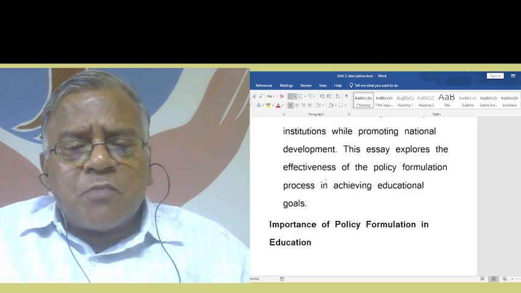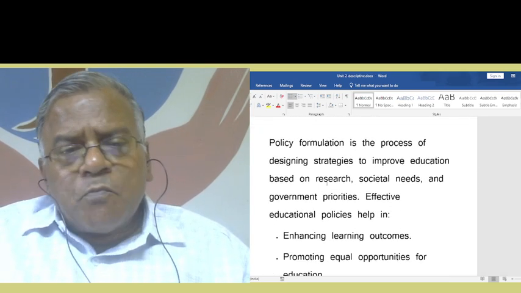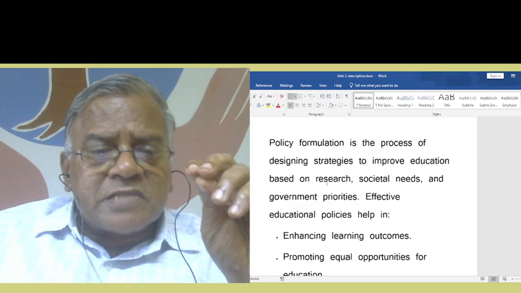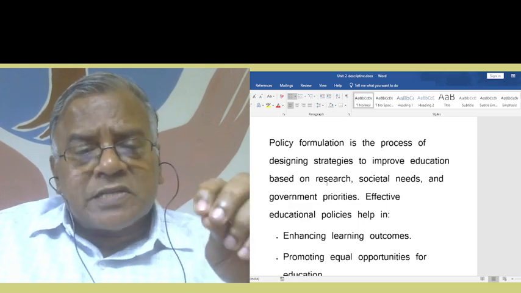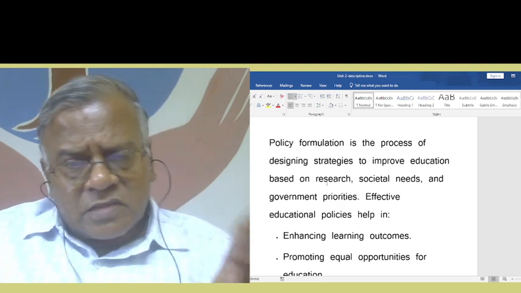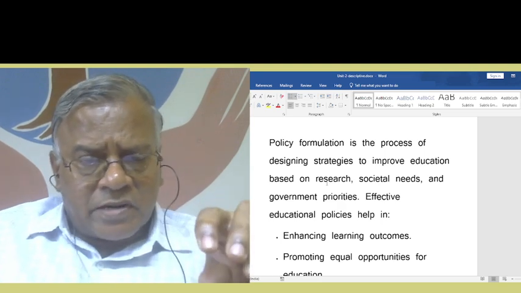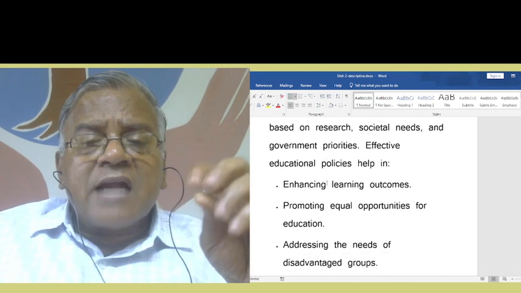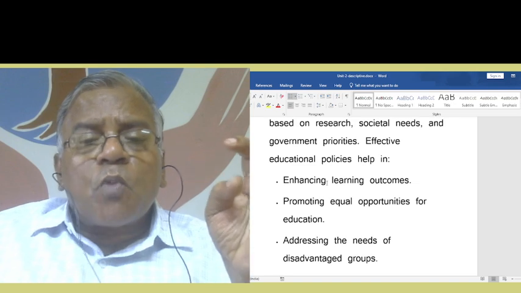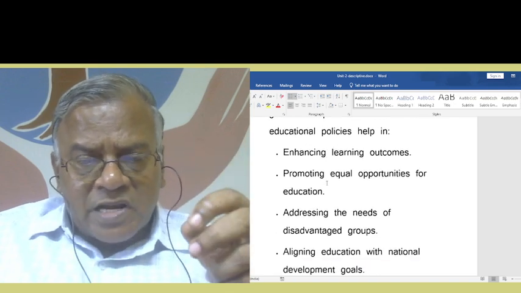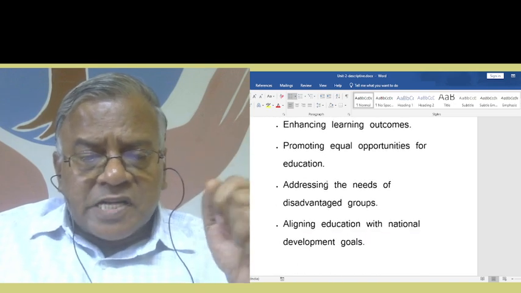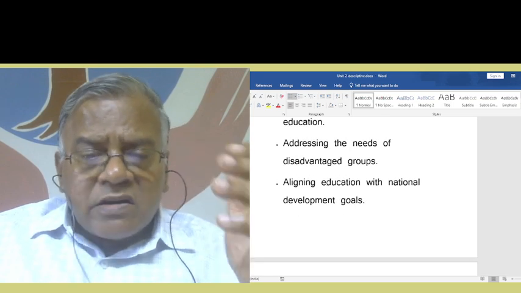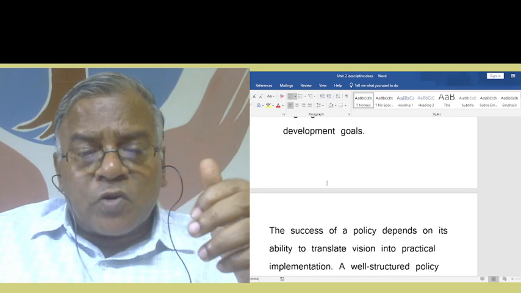So the importance of policy formulation in education. Policy formulation is the process of designing strategies to improve education based on research, societal needs, and government priorities. Effective educational policies help in enhancing learning outcomes, promoting equal opportunities for education, addressing the needs of disadvantaged groups, aligning education with the national development goals, right?